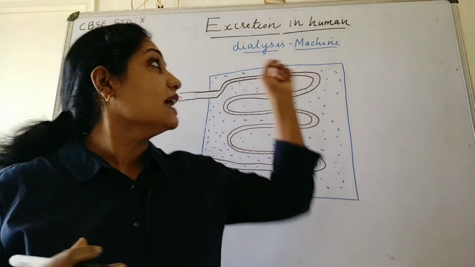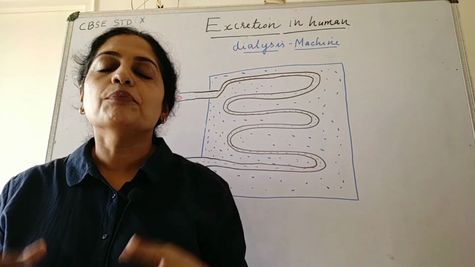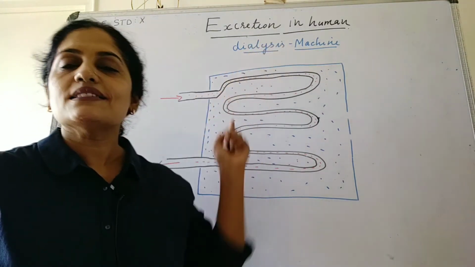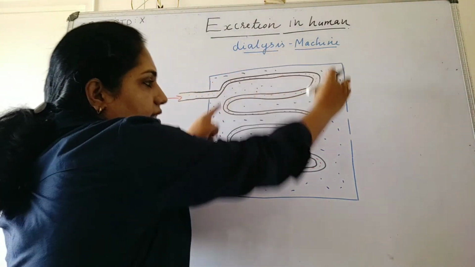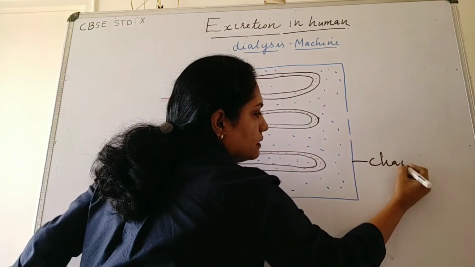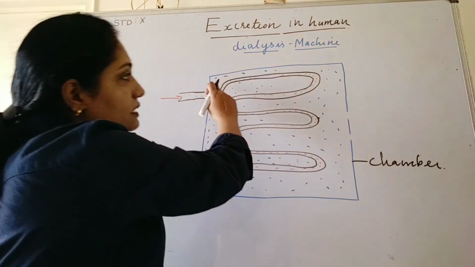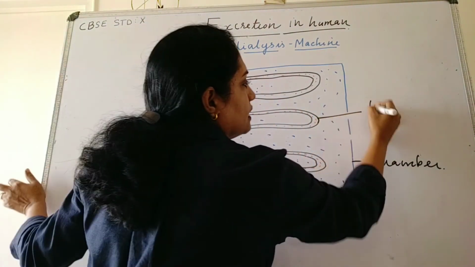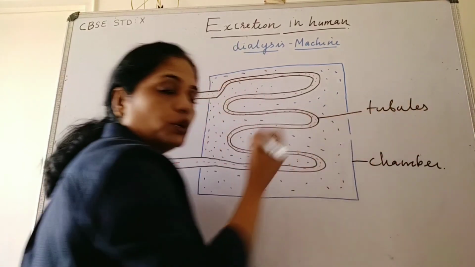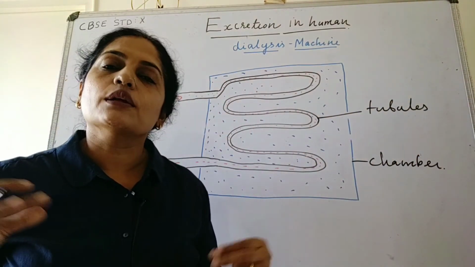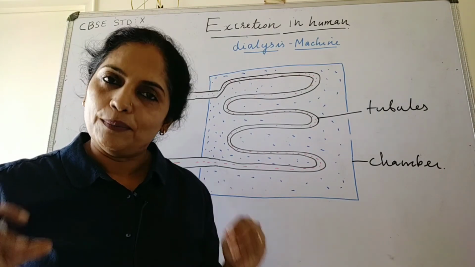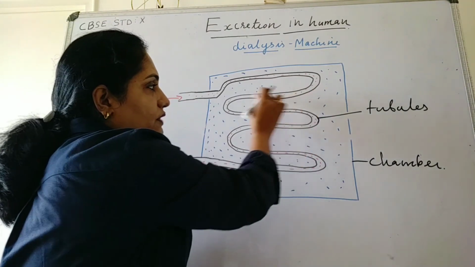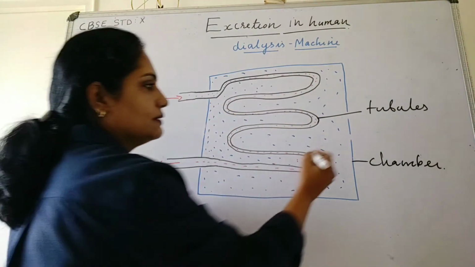Dialysis is done with a dialysis machine. It mimics the function of our kidney. Look here, it is a dialysis machine. It has a chamber with many tubules present inside. These are the tubules. These tubules filter the blood and remove waste materials from the blood. These tubules are immersed in a fluid. This fluid is called dialysate.